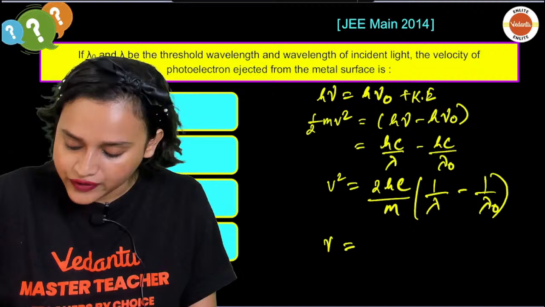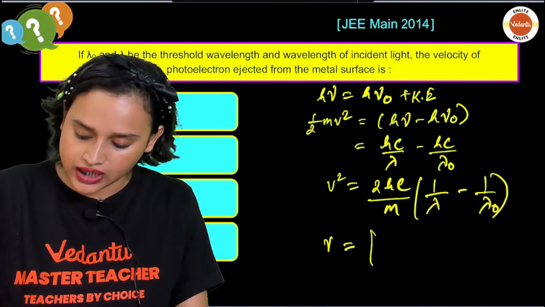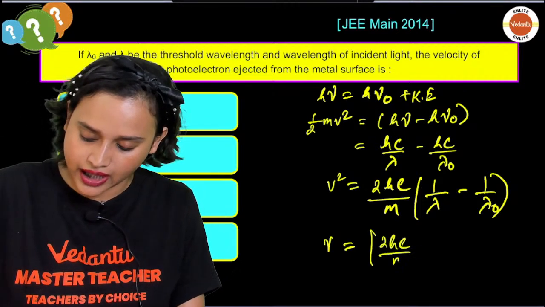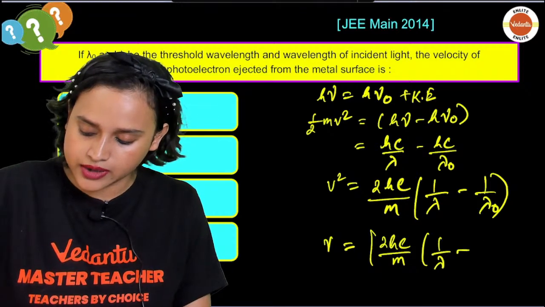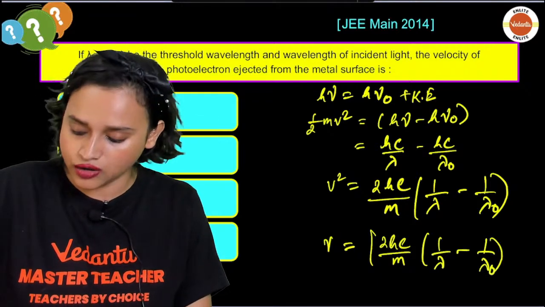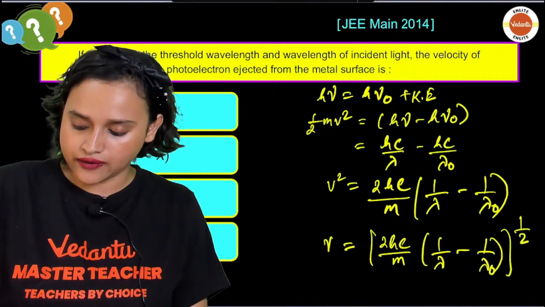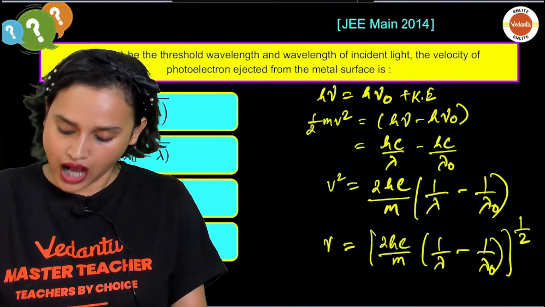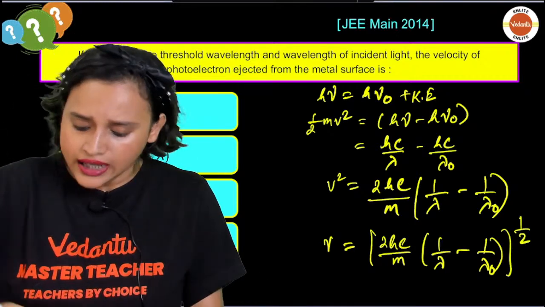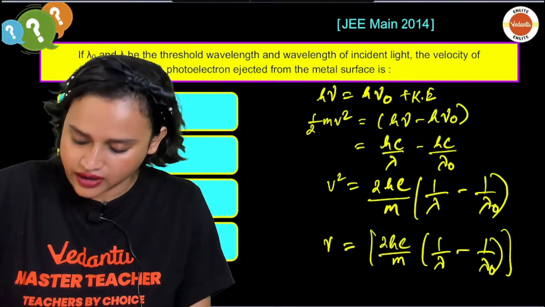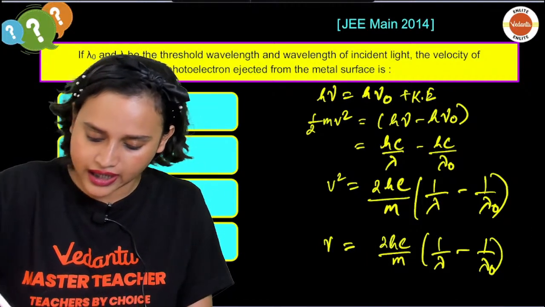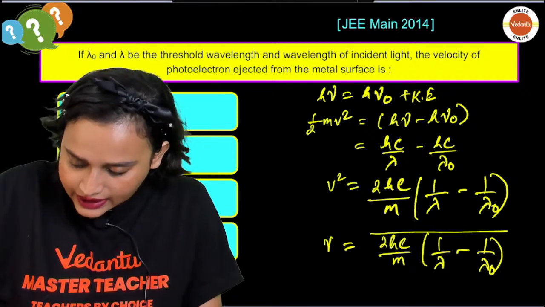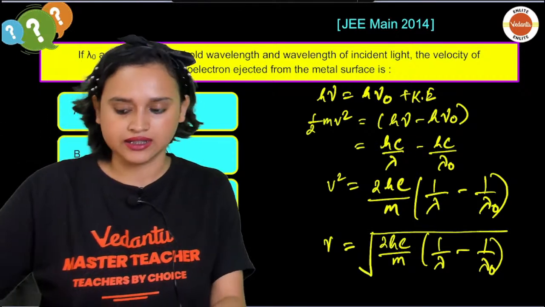That means v is equal to the square root of 2hc divided by m, times 1 by lambda minus 1 by lambda naught. Instead of writing the power of half, I can take out the square root bracket and directly write it like this, isn't it?